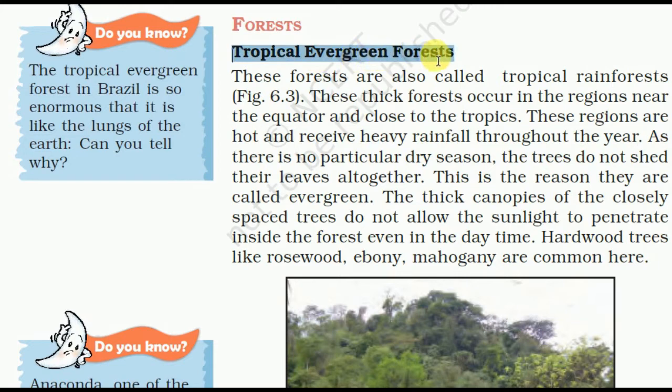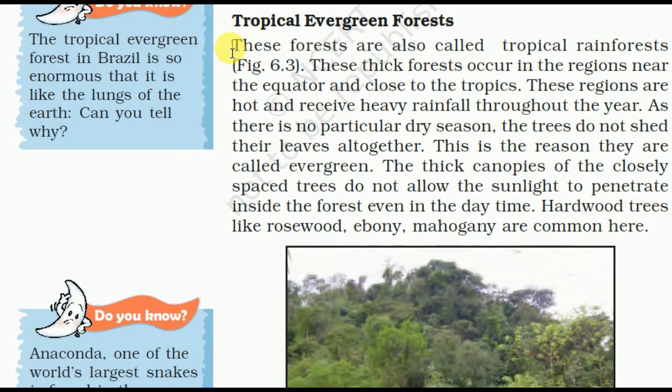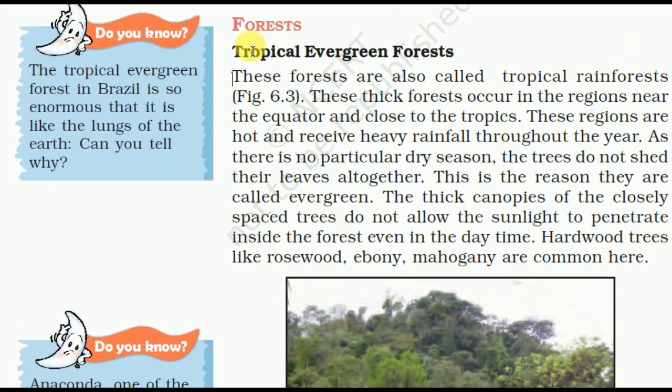Tropical evergreen forests are found in the tropics, near the Tropic of Capricorn or Cancer. They are evergreen. These forests are also called tropical rainforest.